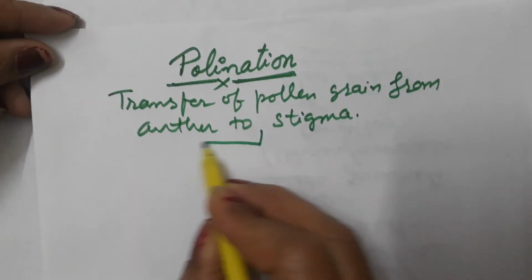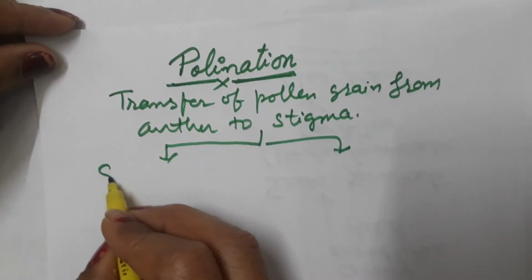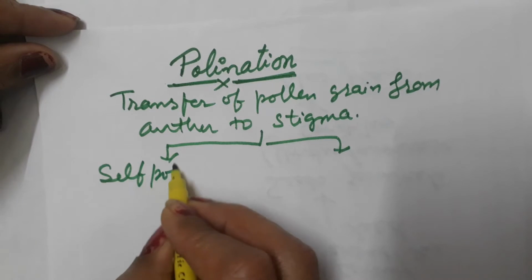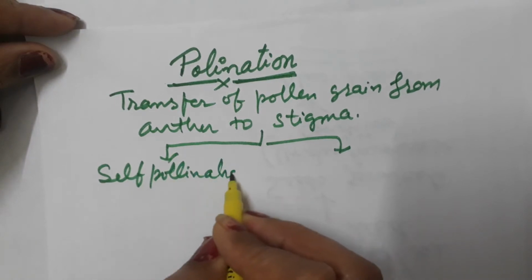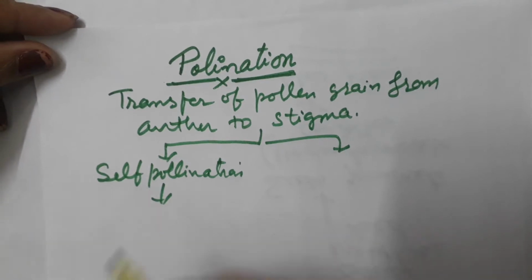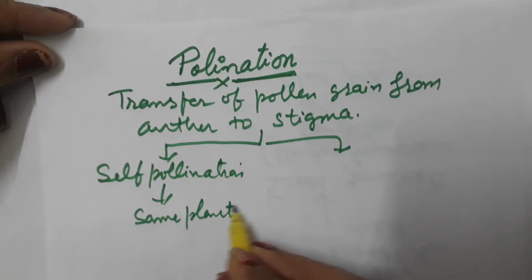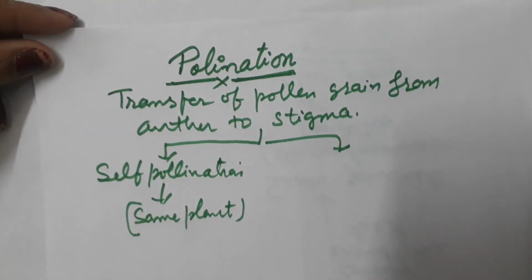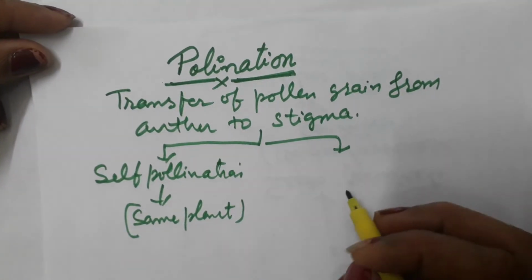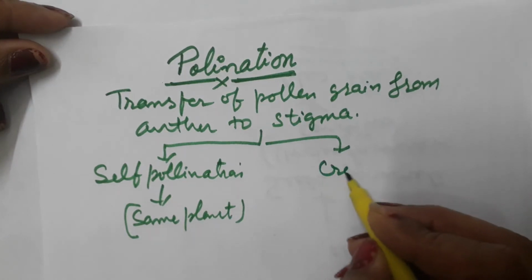We can observe two types of pollination in nature. The first one is the self-pollination. That is, pollination takes place within the same plant. Then we call it self-pollination. If the pollination takes place between different plants, then it is known as the cross-pollination.